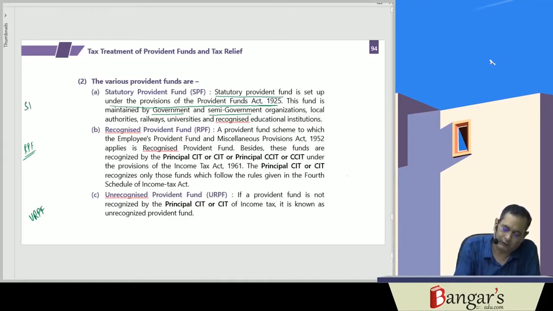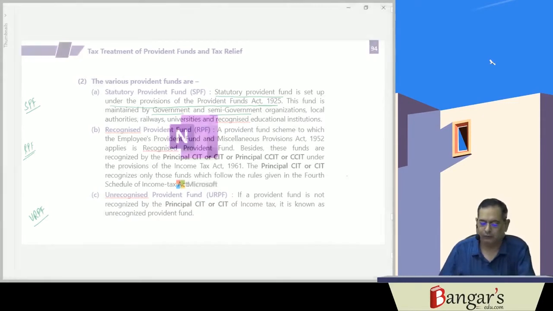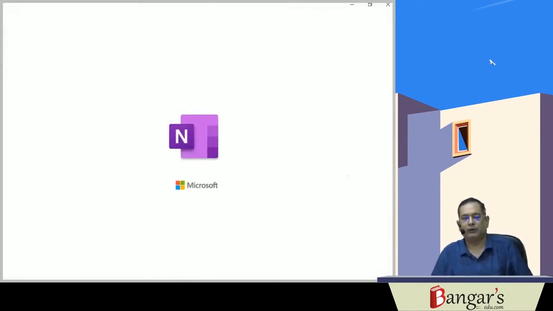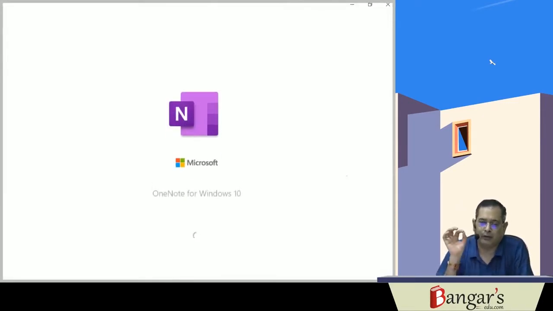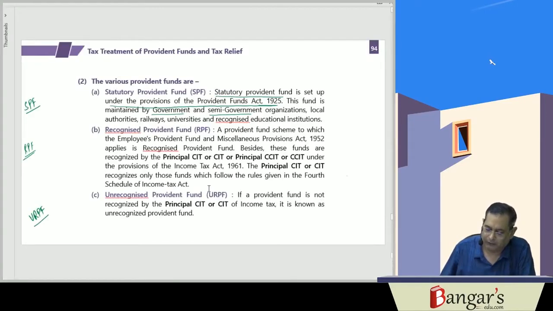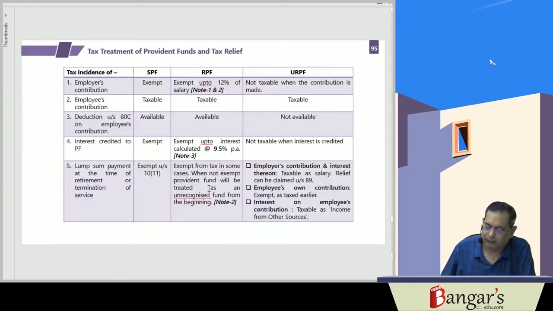So we have statutory provident fund, recognized provident fund, and unrecognized provident fund. We will be discussing the tax treatment in respect of the recognized provident fund, the unrecognized provident fund, and the statutory provident fund.